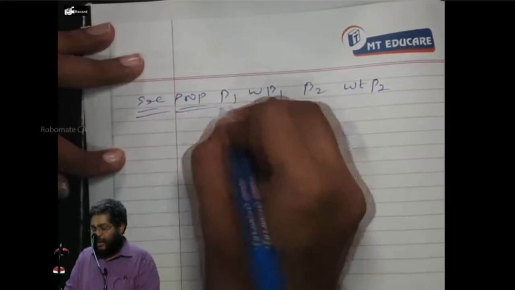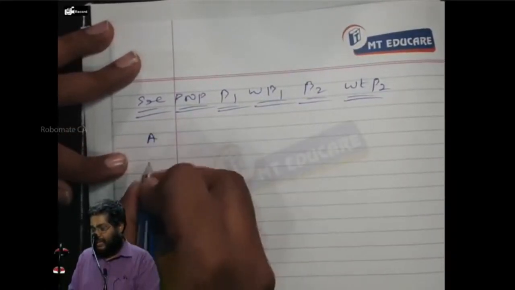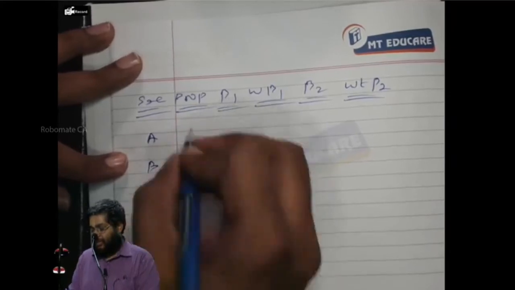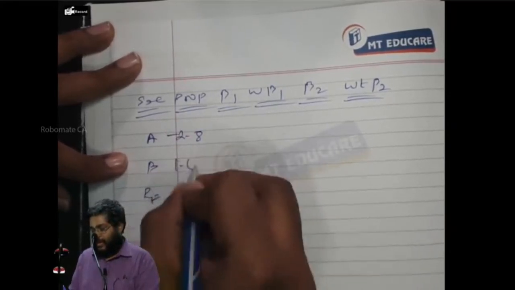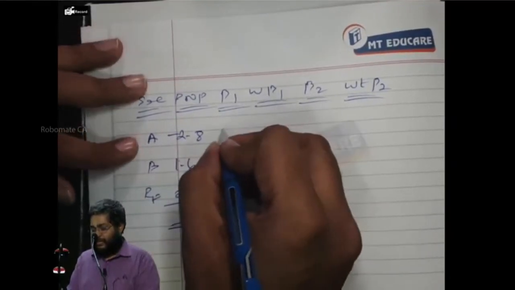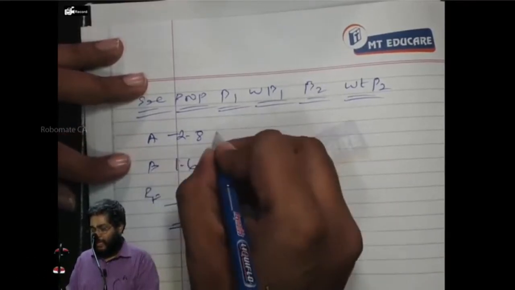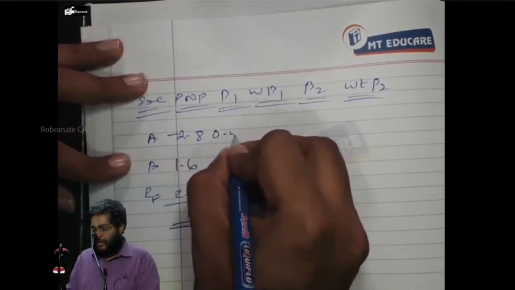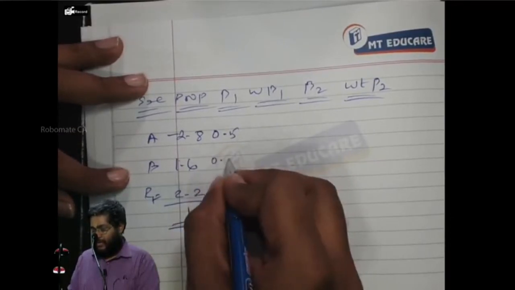Everybody, are you following? What are the securities? A, B, RF. Proportions: minus 2.8, 1.6, 2.2. The total is 1. What is beta 1 of A? Point. What is B's beta 1? Point.